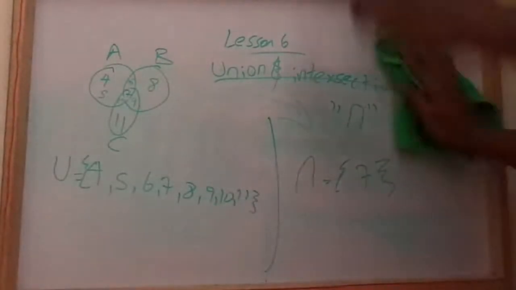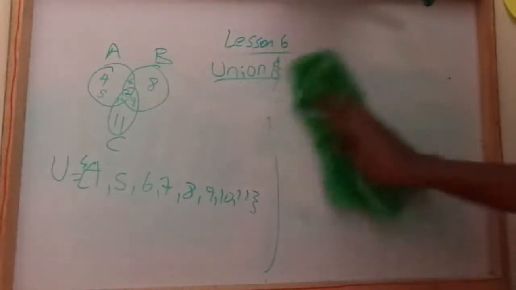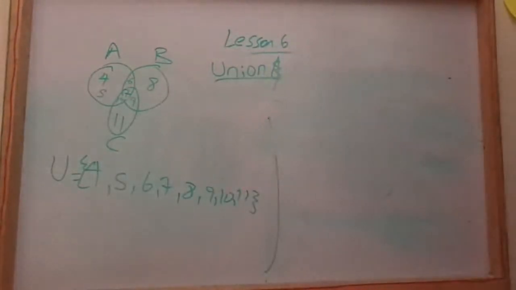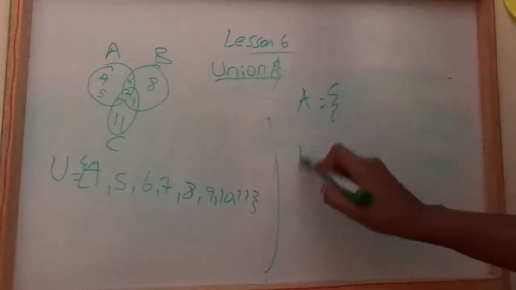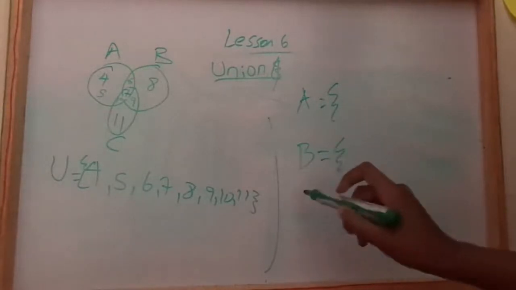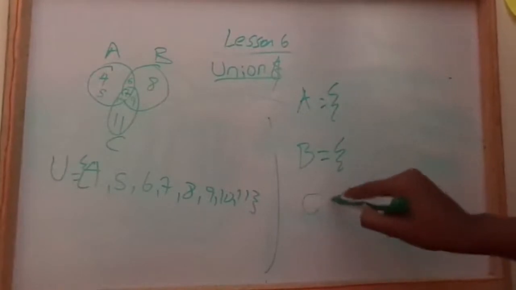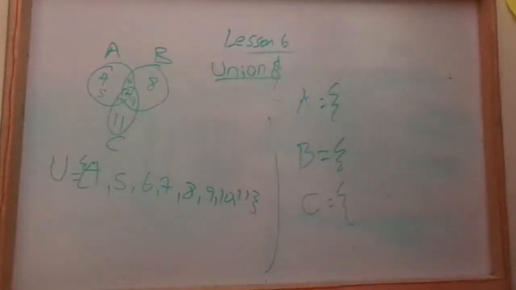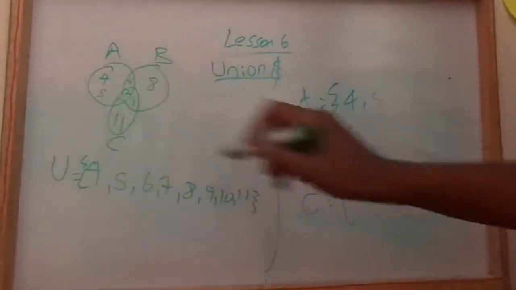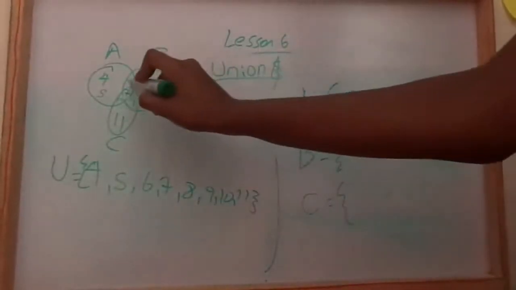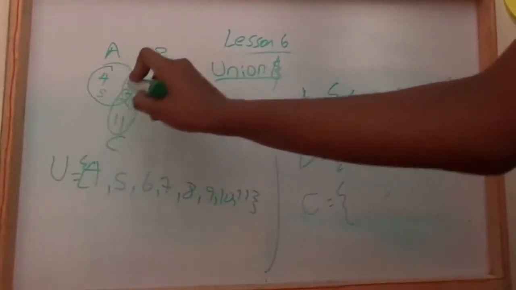To make it clear, because I think some of you don't understand this, we are going to erase this part and list all of the sets completely. Set A: 4, 5, 6, 7 and 10.